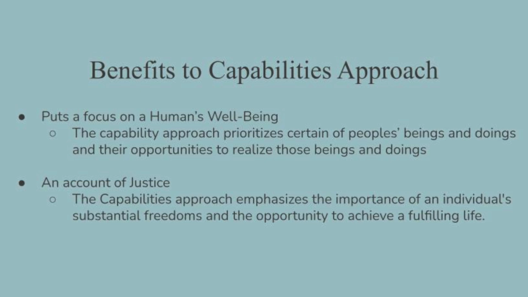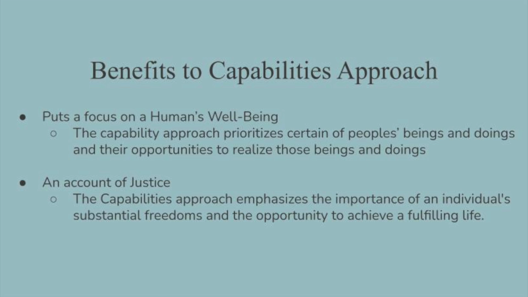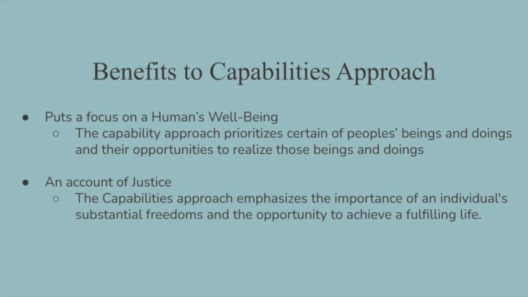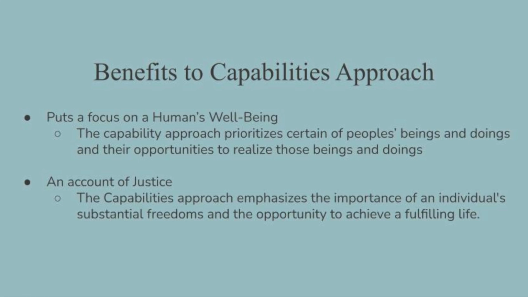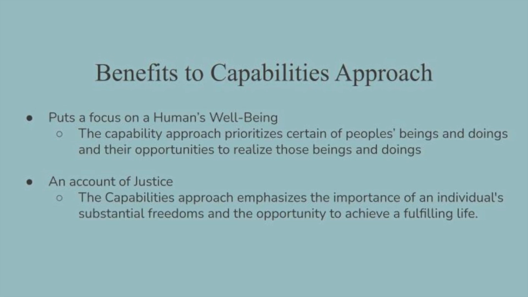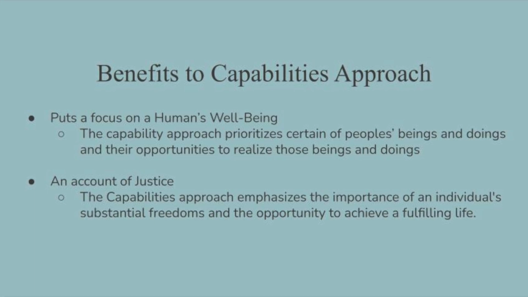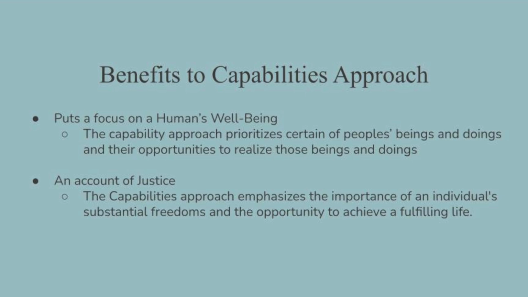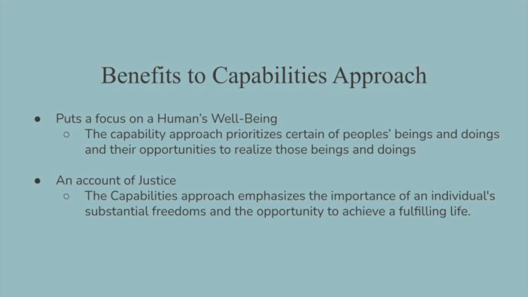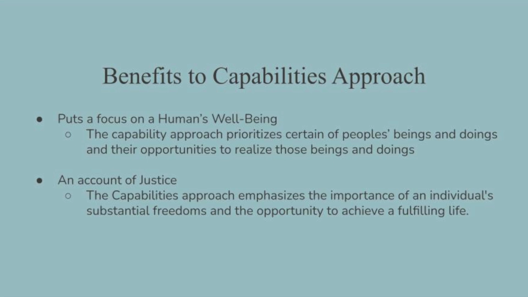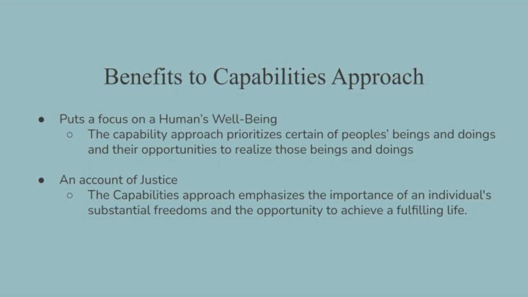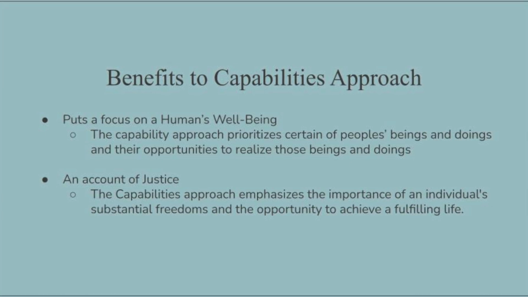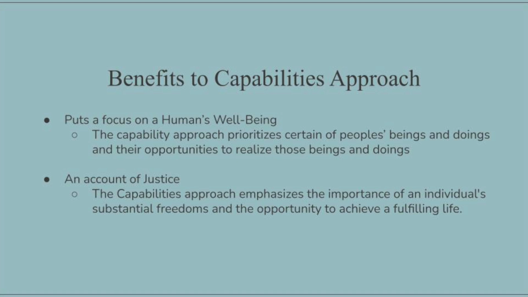The framework in itself assesses more than just a household's income. Instead, it completes a full assessment of an individual's well-being. The Stanford Encyclopedia of Philosophy states that the capability approach prioritizes certain of people's beings and doings and their opportunities to realize those beings and doings, such as their genuine opportunities to be educated, their ability to move around, or to enjoy supportive social relationships, all of which is necessary in understanding someone's quality of life.